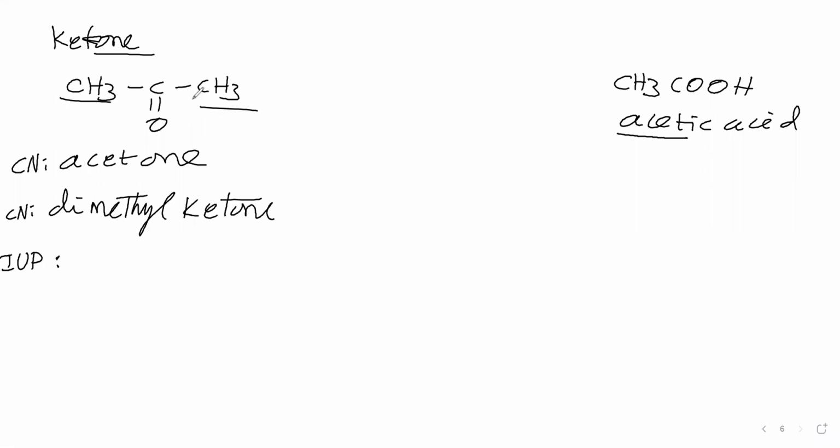Now this compound contains 3 carbon atoms, in the sense prop, we can say. And carbon-carbon single bond, therefore primary suffix is ane. The secondary suffix for ketone is the last 3 letters, that is one. So we have included one.